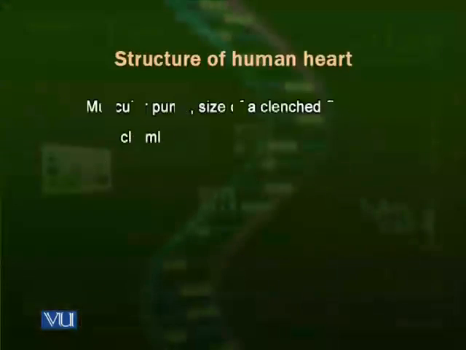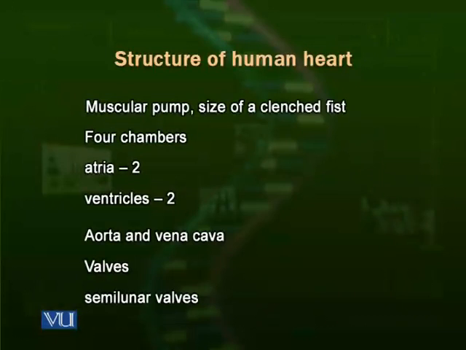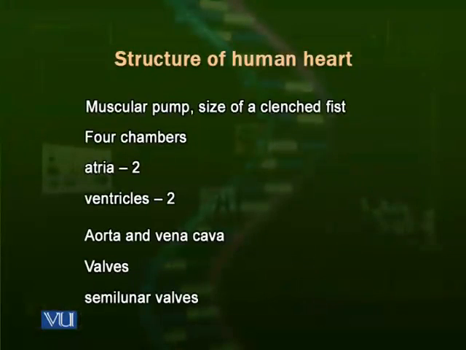Heart has two types of valves. One group is called the semilunar valves, which are present in the pulmonary artery and the aorta, and which separate them from the chambers of the heart. The other group is called the atrioventricular valves, the valves which are present between the atria and the ventricles. So we call them atrioventricular.